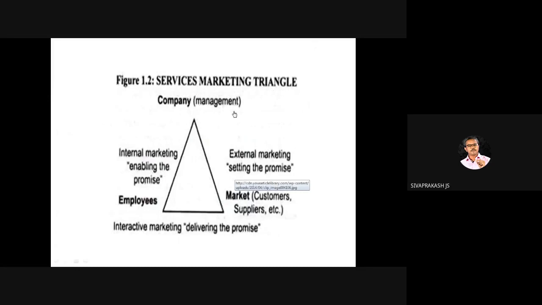Then there is the service marketing triangle: internal marketing, external marketing. What is the theme of internal marketing, what is the theme of external marketing, and interactive marketing, where does it happen, what are its themes. And this simple slide makes you remember a lot. A number of questions we can frame, right? We can expect them.